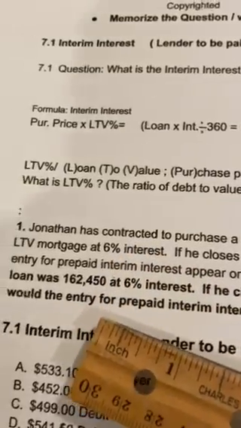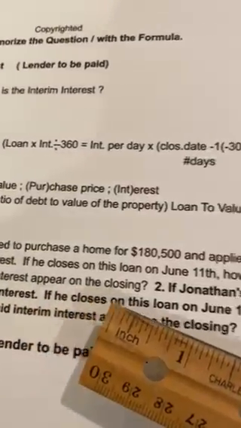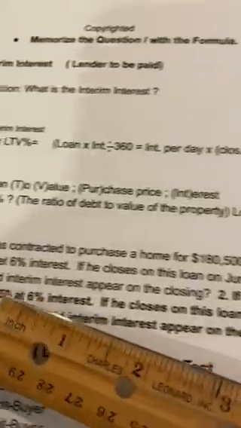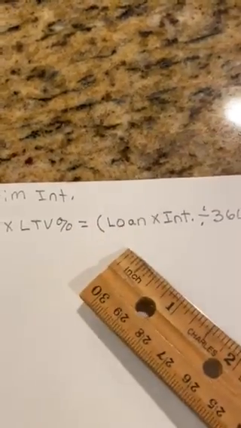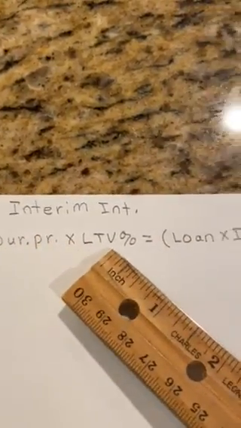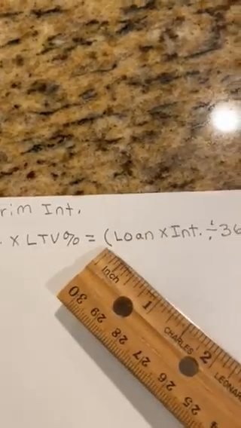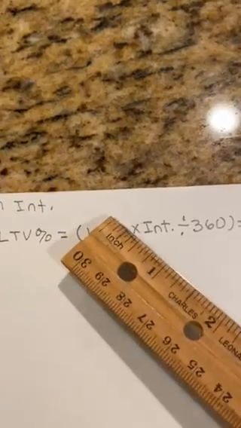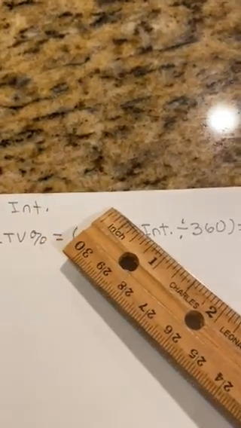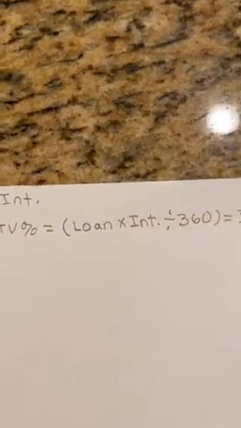And then there's another problem that you could have that they actually give you the loan. So that's why you do purchase price times LTV and kind of skip, because if they give you this part, you have your formula for that part. But you can't just start with it, they just give you the loan. You put it over the loan's head.